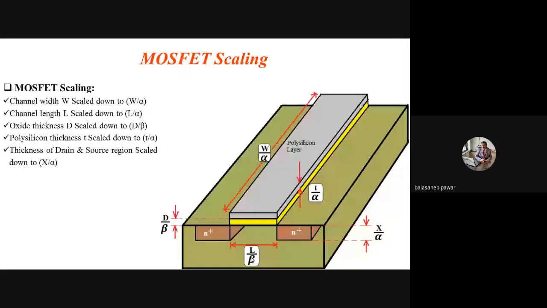And similarly, the thickness of drain and source region gets scaled down again by 1 by alpha, because all remaining linear dimensions get scaled down by 1 by alpha. So the thickness of this source region I have shown, originally if it is X, then for the scaled transistor it will be X by alpha. Is it clear? Is it okay? Yes, sir. Yes, sir.